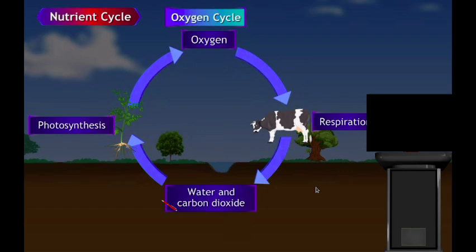This carbon dioxide is taken by plants during the process of photosynthesis, and the plants again release oxygen into the atmosphere, which is again taken in by the animals. So this is known as oxygen cycle. There are various nutrient cycles. The oxygen cycle is different, the carbon cycle is different, the nitrogen cycle is different. So these different nutrient cycles are also part of the ecosystem.